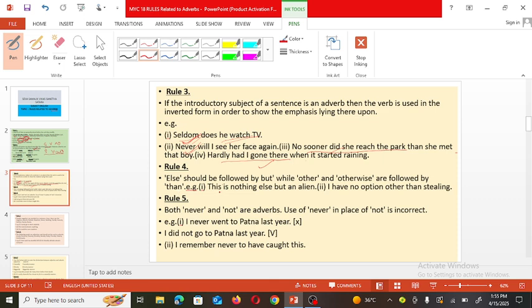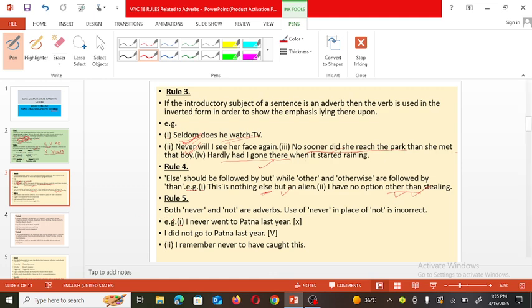For example, this is nothing else but an alien. So after else, but must be there. And second example, I have no option other than stealing. So here, other than must be used after other, and but should be used after else. Else but and other than.